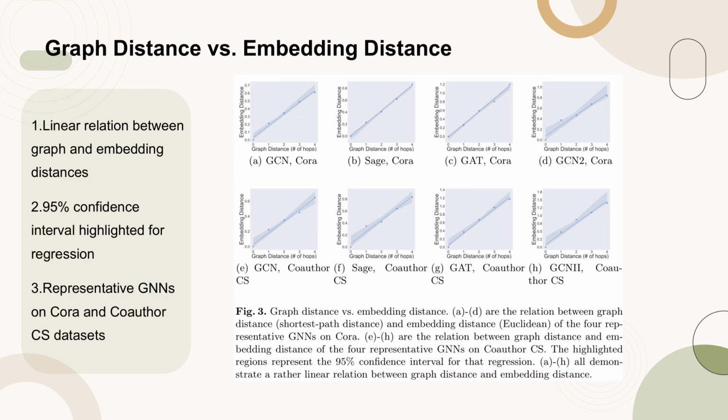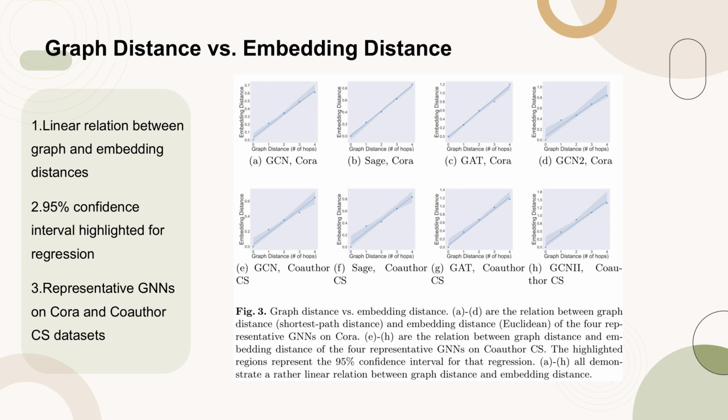Figure 3 illustrates the relationship between graph distance, measured by shortest path distance, and embedding distance, measured by Euclidean distance, for 4 representative graph neural networks, GNNs, on 2 datasets, Cora and coauthor CS. The graphs A-D show this relationship for the Cora dataset, while E-H show it for the coauthor CS dataset.